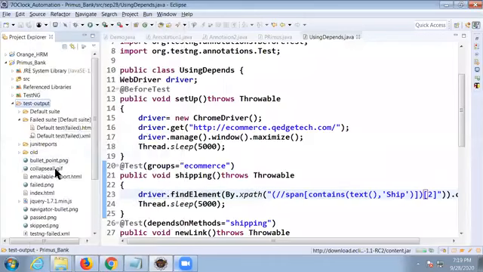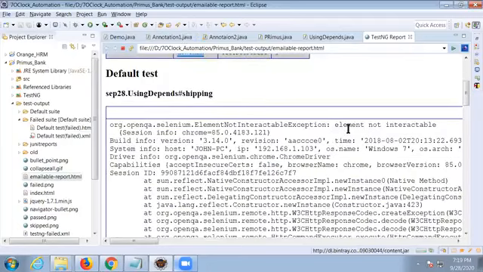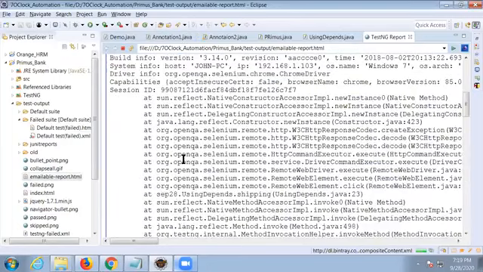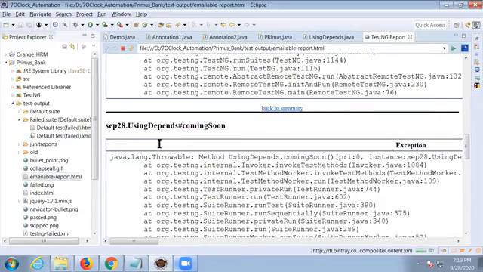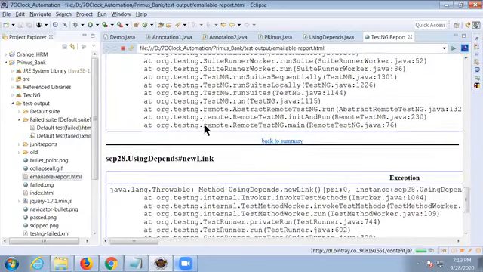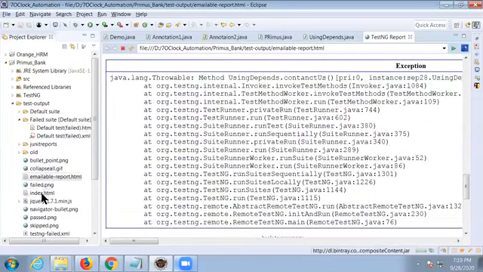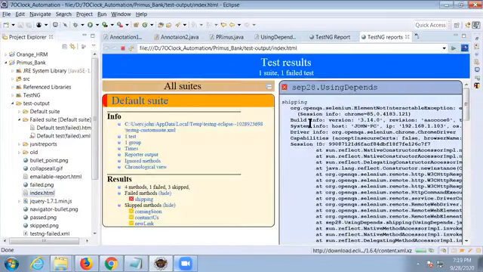Open this emailable report. See, 3 test cases skipped, 1 test case failed, no pass, right? Why they skipped, you get information immediately: element not interactable. For every test case it shows like that. Coming soon is skipped, and contact us is also skipped. This is the test case, it shows skipped here. Even in index HTML, you can check every report also.